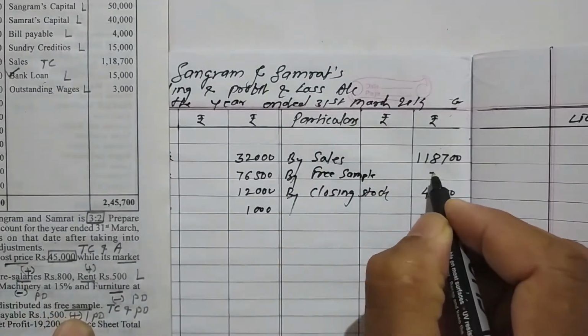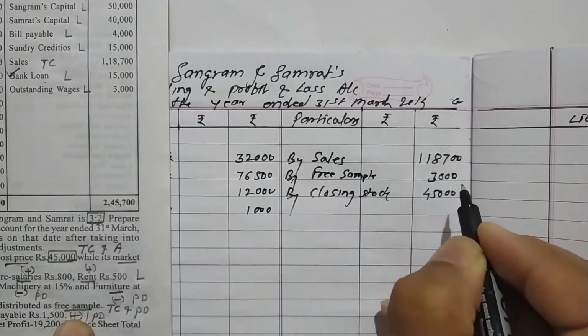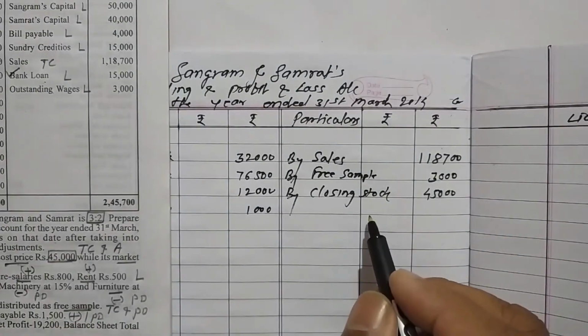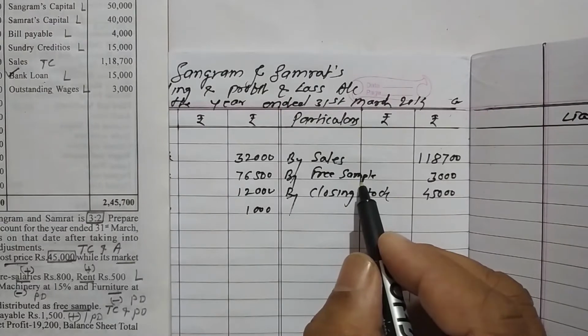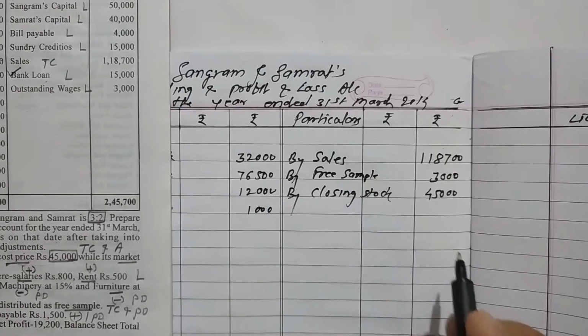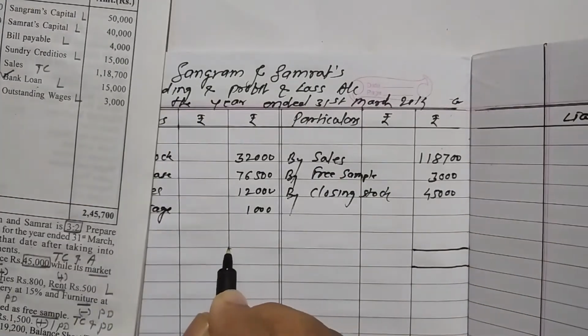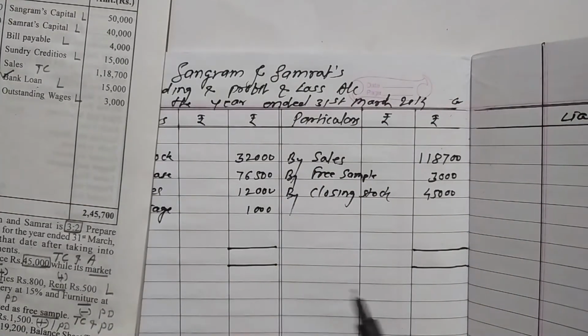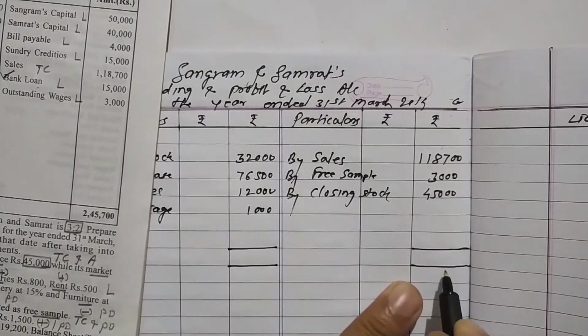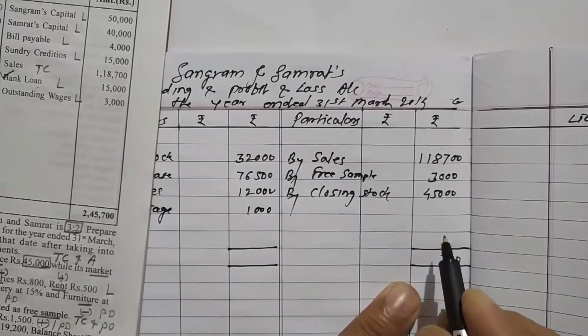Rupees 3,000. As per format, closing stock is the last item, therefore it is written in the middle of this one. Now close the trial balance. Additions of this one side: 700.